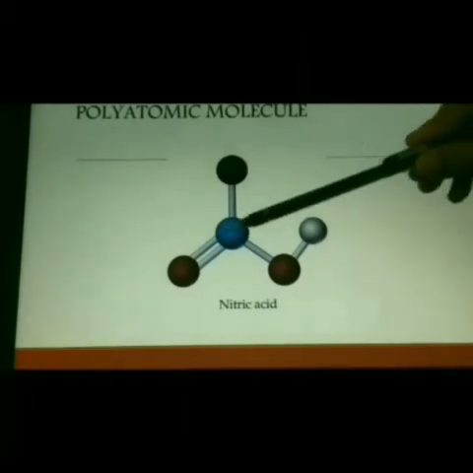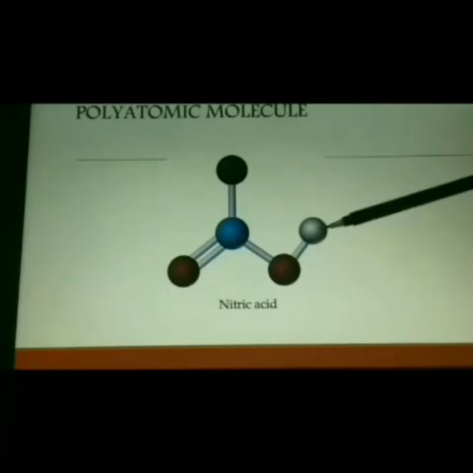Now we shall move into the 4th category, polyatomic molecule. What does the word poly refer to here? Poly means many. So a polyatomic molecule is made up of many atoms. Can you find how many atoms are in this molecule? 1, 2, 3, 4 and 5.